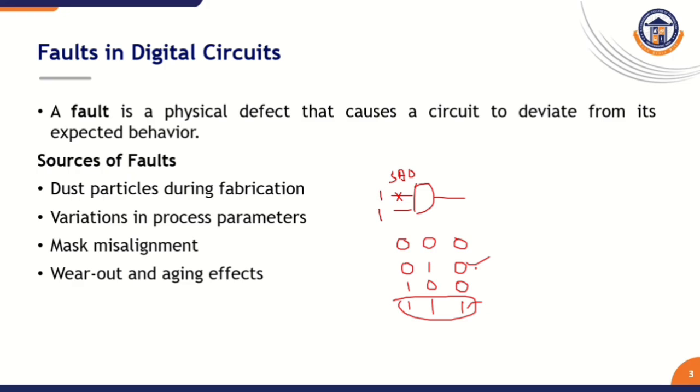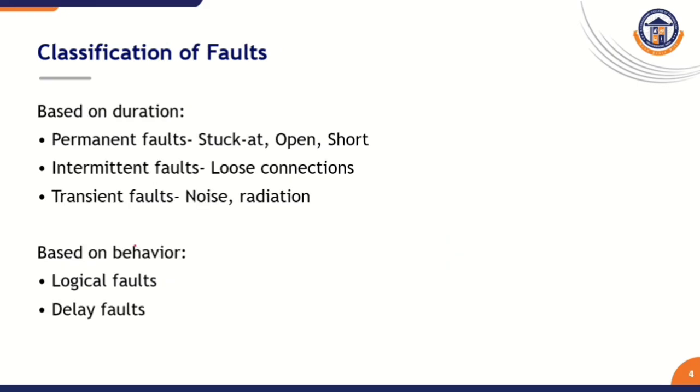What are the sources of faults? Dust particles during fabrication, variations in process parameters, mask misalignment, wear out and aging effects. What are the classifications of faults? Based on the duration and behavior, we classify the faults in digital circuits. Based on the duration, we categorize as permanent faults, intermittent faults, transient faults. Based on the behavior, categorized as logical faults, delay faults.